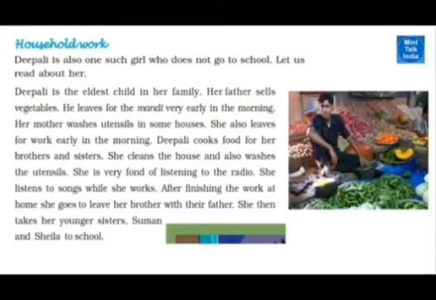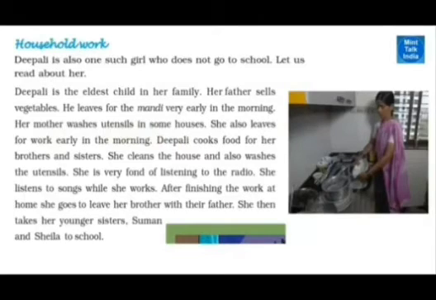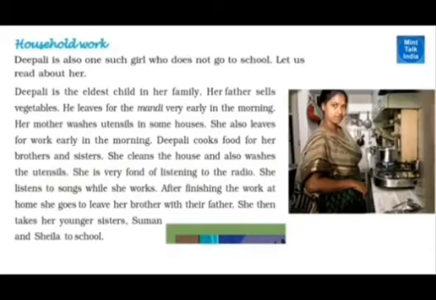Okay. Now Dipali is a child who has not gone to school because her father has a small vegetable shop, and he has to go to the Mandi. Mandi is a wholesale shop where he will buy the vegetables, which are cleaned by the mother. By that time Dipali will do the cooking and feed the younger brothers and sisters and send them to school. Some may be very small, and she sends them to the father.